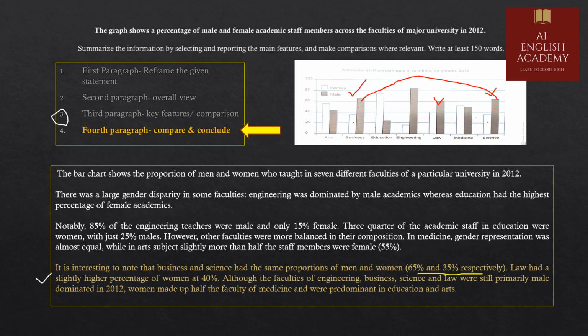Now, the law had a slightly higher percentage of women at 40%. So, this comparison I have made with the proportions of women in business and science. The percentage is higher in the law category, that is 40%. Now the last sentence, that is, although the faculties of engineering, business, science, and law were still primarily male dominated in 2012, women made up half the faculty of medicine and were predominant in education and arts.